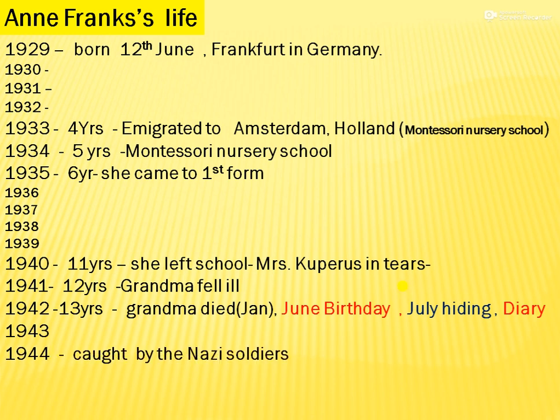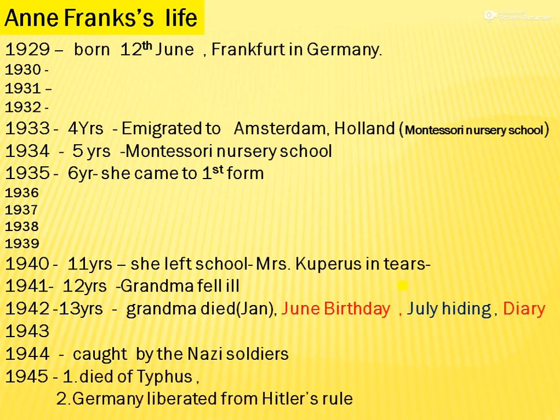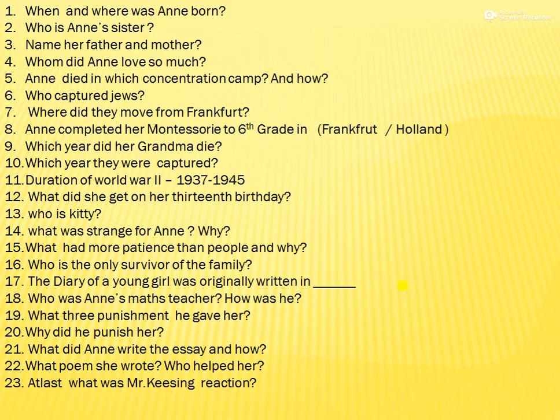In 1944, they were caught by the Nazi government and they were put into a concentration camp, that is Bergen-Belsen camp. And in 1945, Anne and her sister died of typhus. And 1945 was the end of the Second World War, and the Germans were liberated from Hitler's rule. And the only survivor was Mr. Otto Frank, Anne's father. Now, there are some questions which you can quickly answer.